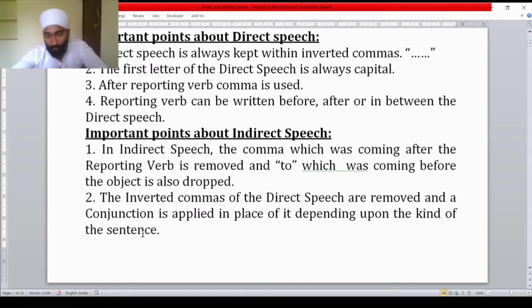So when you convert into indirect speech, you use some conjunction instead of the inverted commas, such as the conjunction that, what, which, if, whether. Now if the sentence is a statement, an assertive sentence, when you convert an assertive sentence from direct to indirect, generally you use the conjunction that.